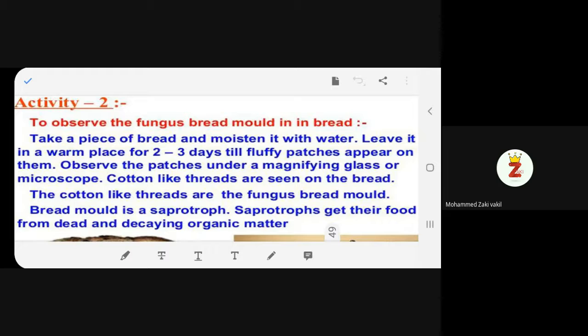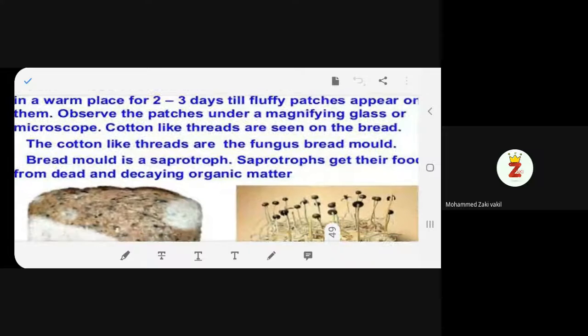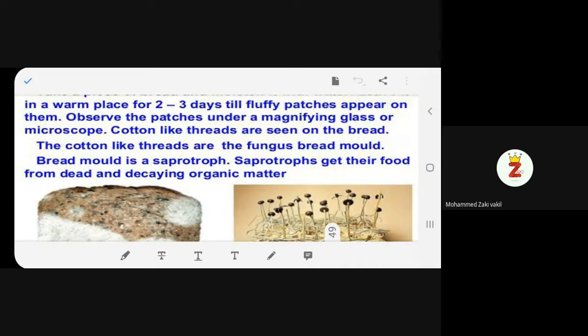Leave it in a warm place for 2-3 days till fluffy patches appear on them. Observe the patches under a magnifying glass or microscope. Cotton-like threads are seen on the bread. The cotton-like threads are the fungus bread mold. Bread mold is a saprotroph.